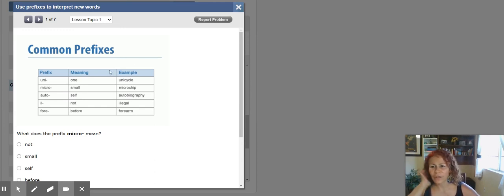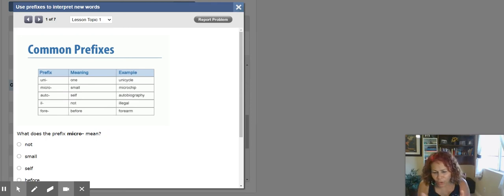For example, here you have these 1, 2, 3, 4, 5 prefixes. Uni, like Spanish, uni, uno, it means one. And you have an example, unicycle. That's a kind of a bicycle, but with just one wheel. It's unicycle. Bicycle has two wheels.